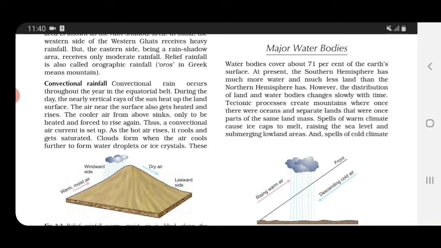Southern hemisphere has more water in comparison to land, and northern hemisphere has more land in comparison to water. But this distribution, children, of land and water body, that changes but slowly.